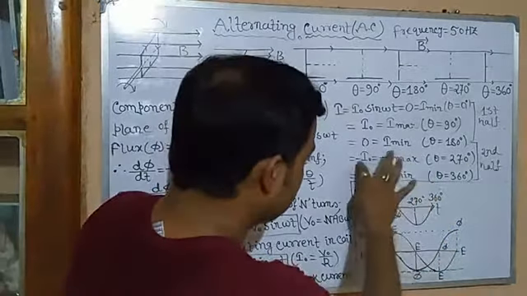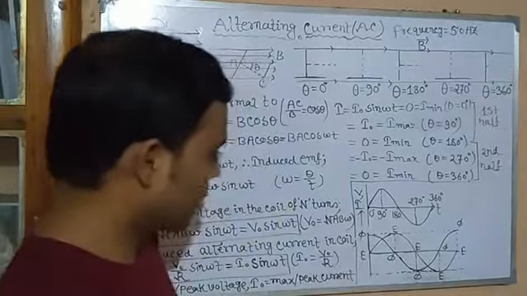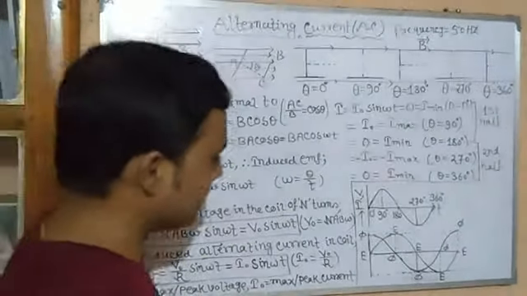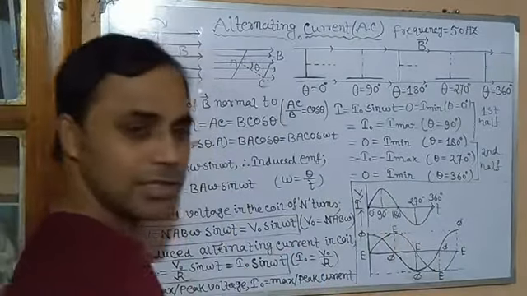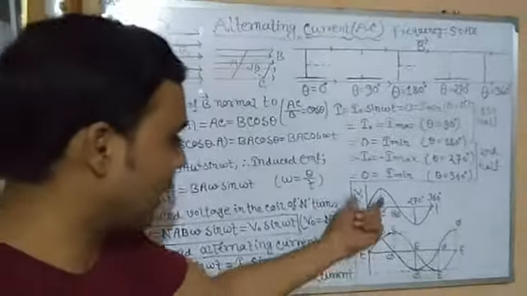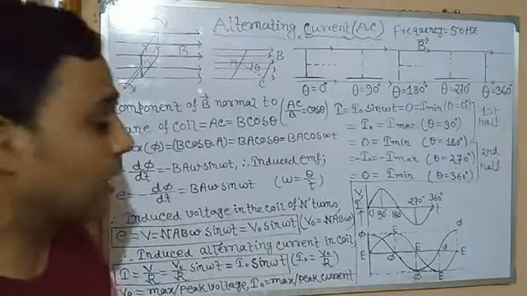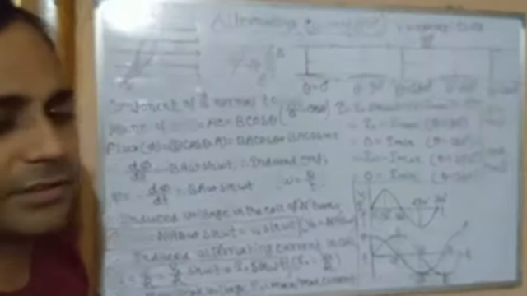At 270 degrees it is again maximum, but negative, that is, in the opposite direction, on the negative axis. Then at 360 degrees it is again 0. So it is nicely shown through the graph. This is the graph of the alternating voltage or alternating current. Now to the second graph, isn't it?